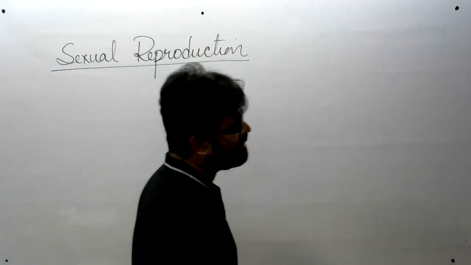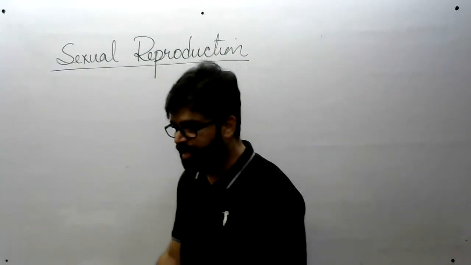But if strictly we are talking about plant kingdom, then algae, all right, like Chlamydomonas, all right, and Ulothrix. From these, sexual dimorphism started in plants. Okay, right.